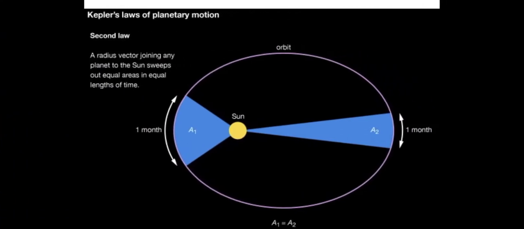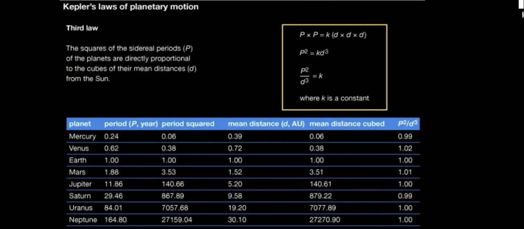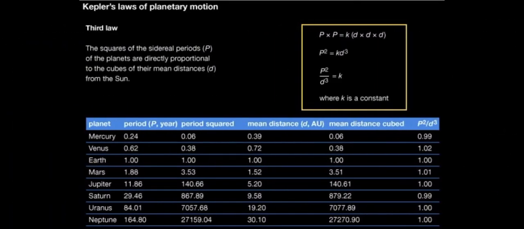You will be able to see my screen. In this screen you will learn about Kepler's second law. Okay, I have shared my screen. See here, you can see it on the screen. Kepler's third law is that the square of the period of revolution around the sun is directly proportional to the cube of the mean distance of the planet from the sun.